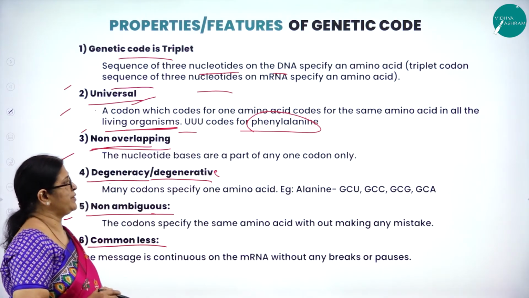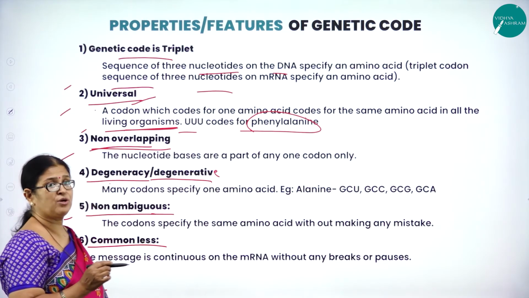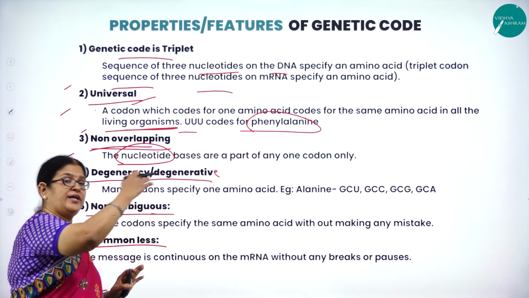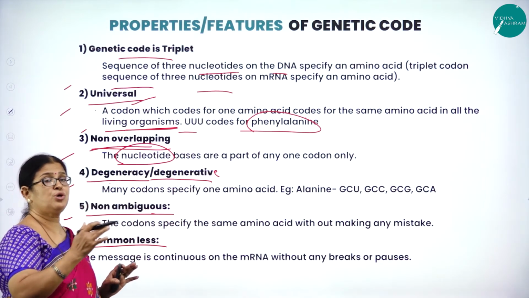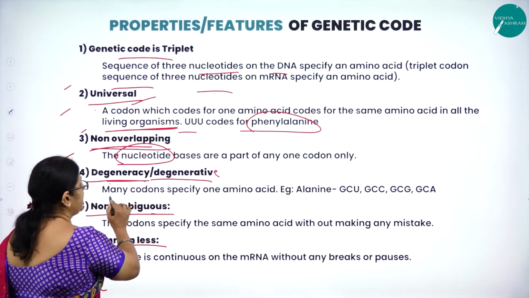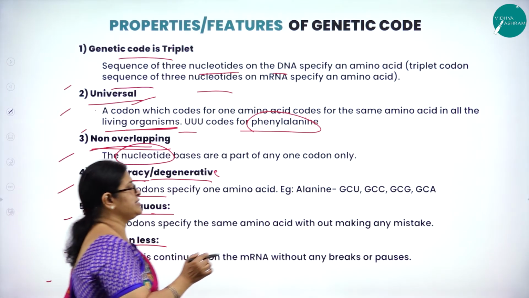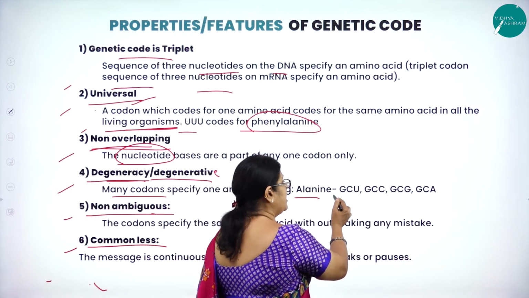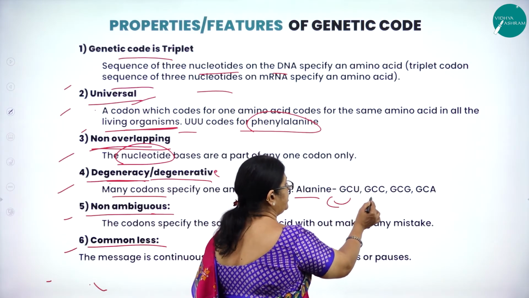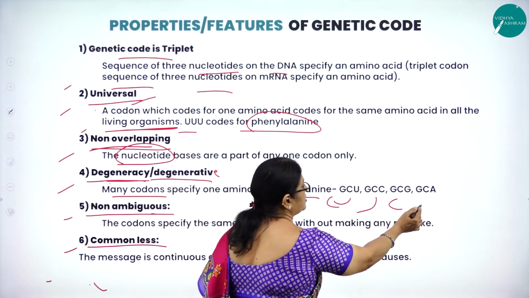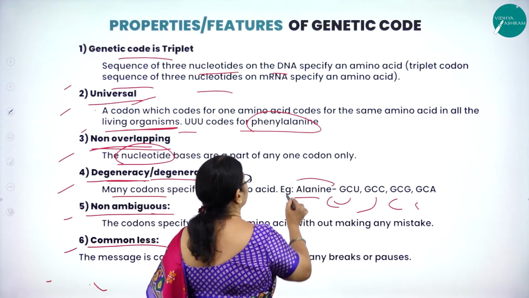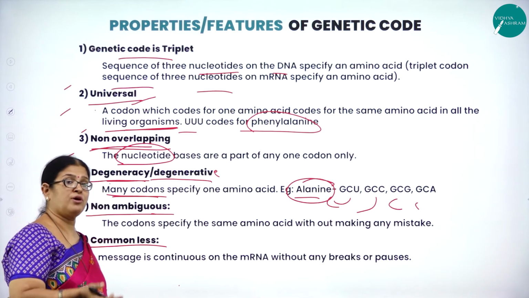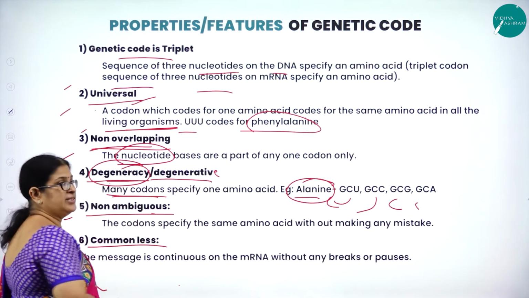Next, non-overlapping. The nucleotide bases are a part of any one codon only. So, there is no overlapping, it is not going to code for any other amino acid. Next, degenerate. Many codons specify one amino acid. For example, like alanine, there are 4 types of codon systems. Here, GCU codes for alanine, GCC also, GCG also, then GCA is going to code for the same amino acid called alanine. That is degenerate. It can code with more than one codon system. That property is called degeneracy.